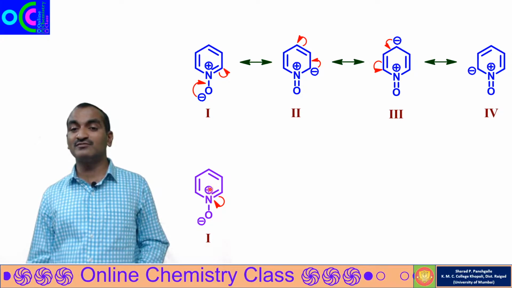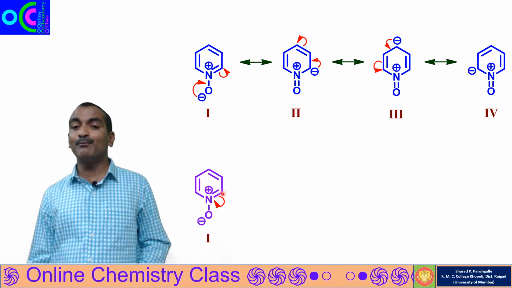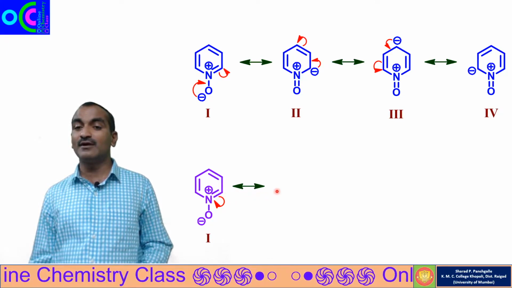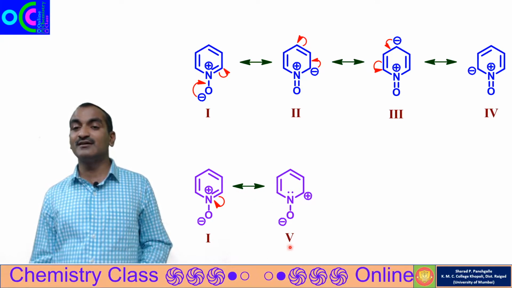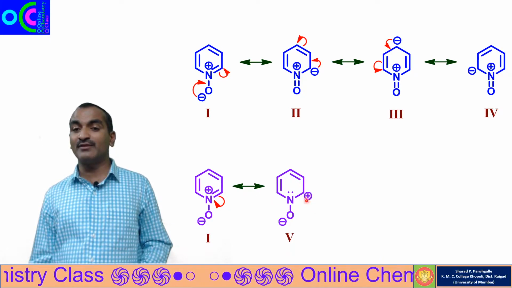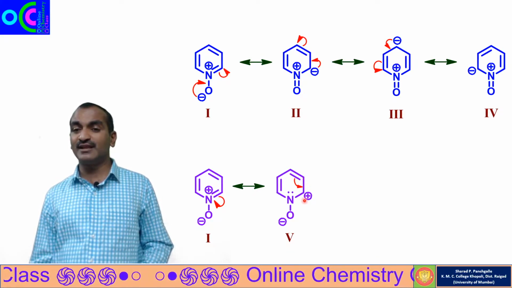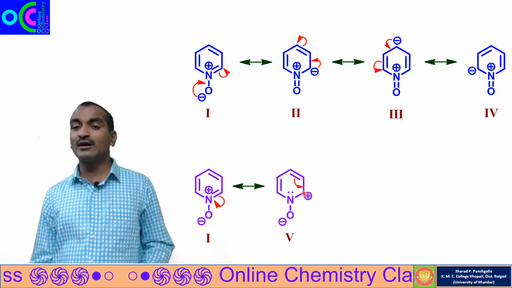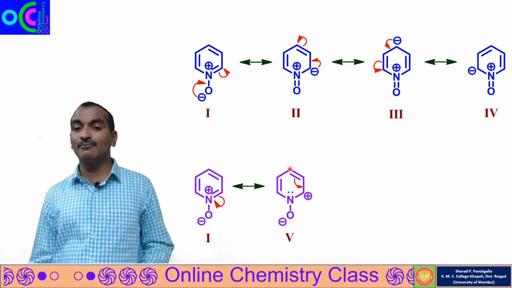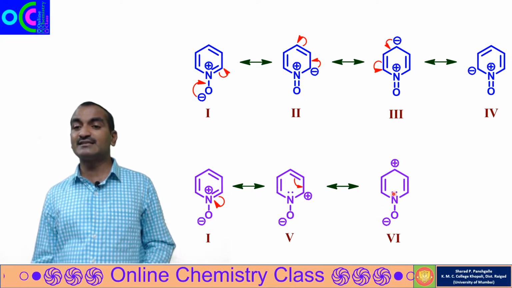So the positive charge will vanish and there will be a positive charge now on this carbon. So we get such a resonance structure. Consider this as the 5th resonance structure. This carbon is now having the positive charge. Consider these 2 pi electrons shifting here to form a new carbon-carbon double bond. So this carbon-carbon double bond will convert into a single bond. Now this carbon will get the positive charge and we get the 6th resonance structure.